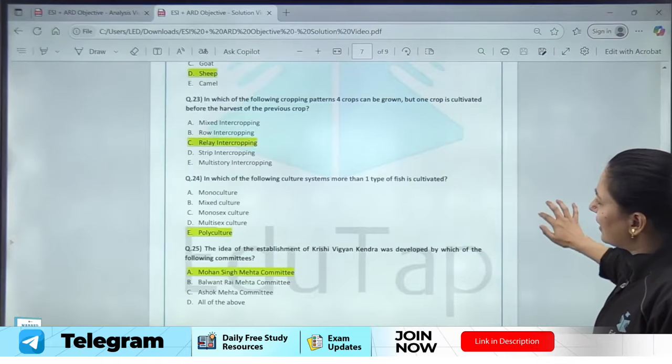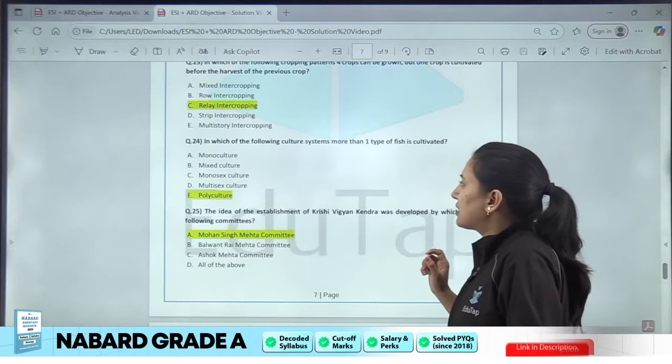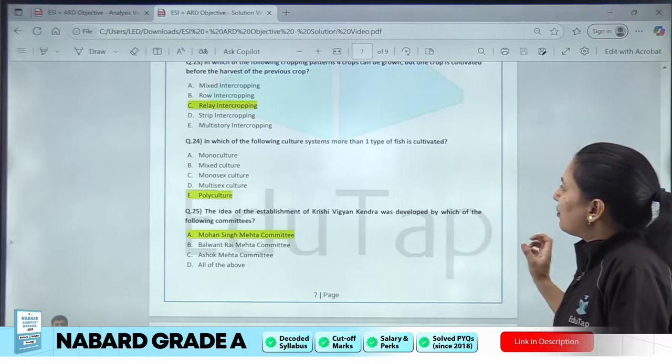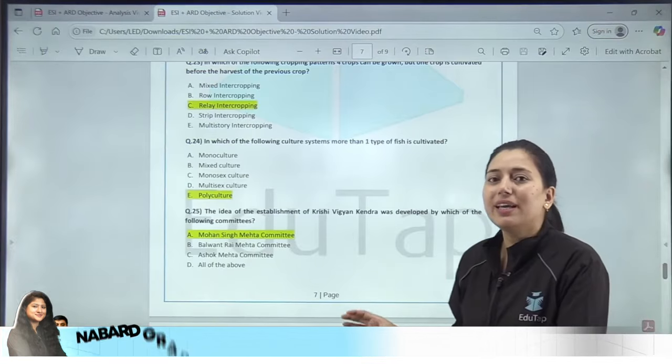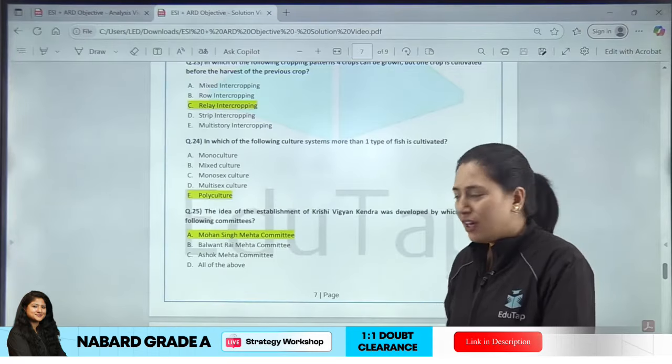Next question was regarding the fish cultivation. In which of the following culture systems is more than one type of fish cultivated? So it will be polyculture, right? Polyculture is where we are cultivating more than one type of fish.